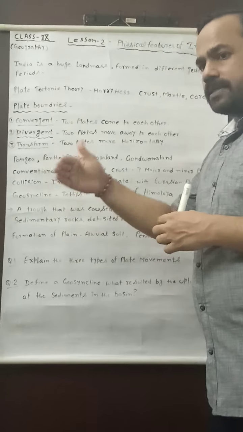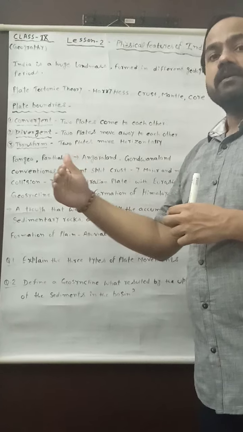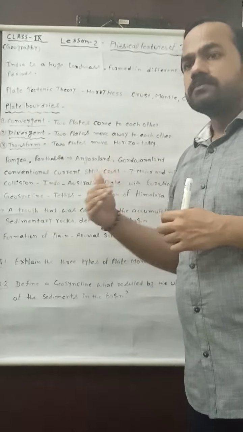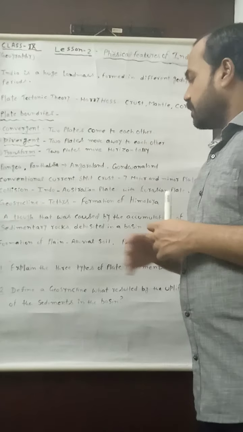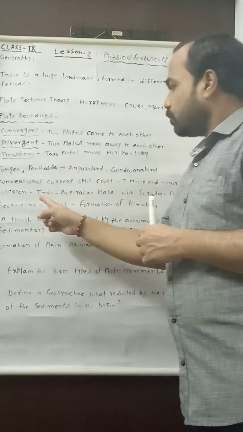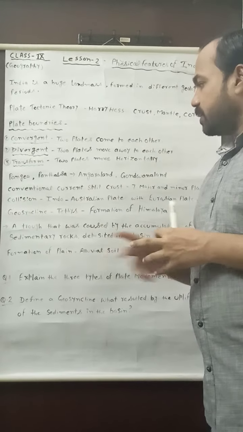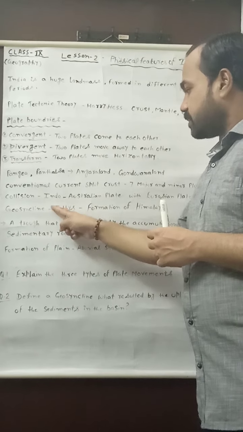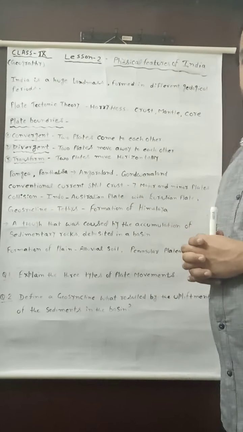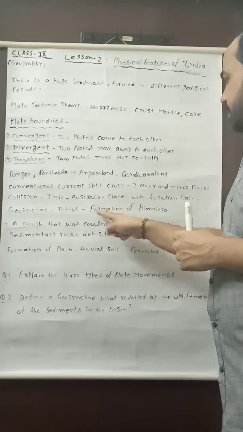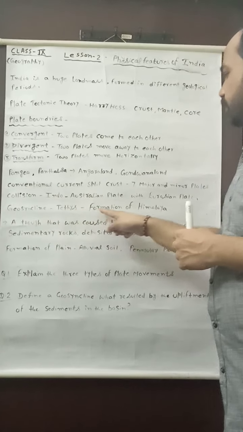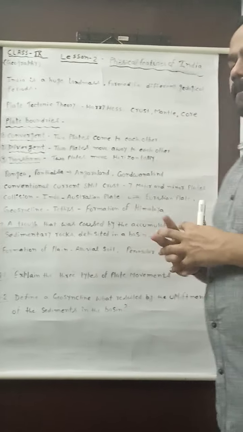This particular basin where the sediments were accumulated is known as geosyncline, and this particular geosyncline is known as Tethys. Here I have written the formation, and it is responsible for the formation of Himalaya.